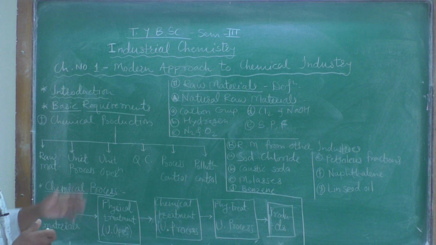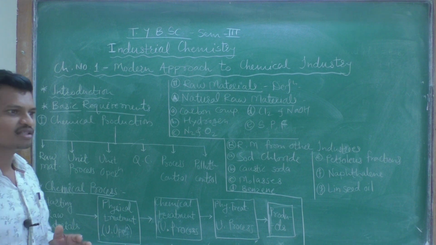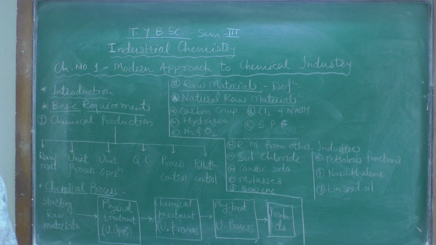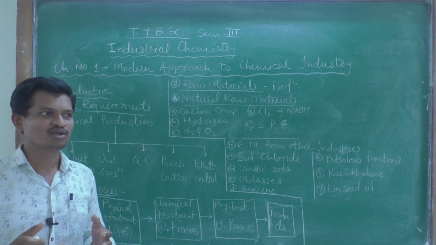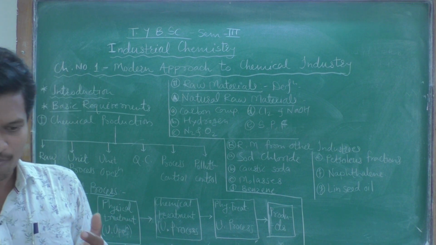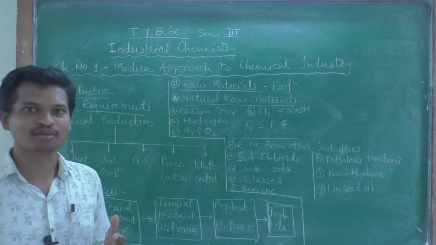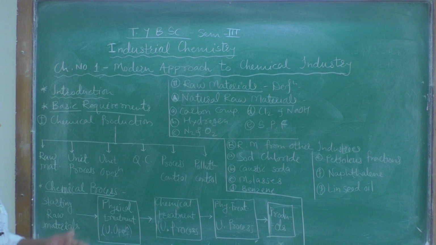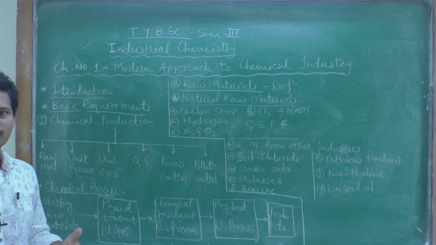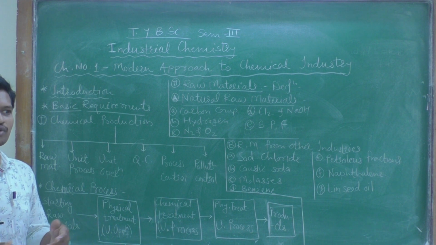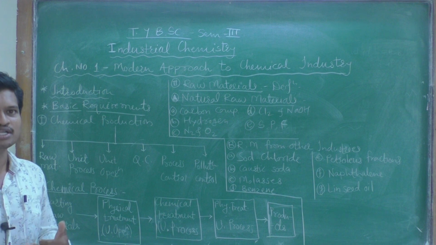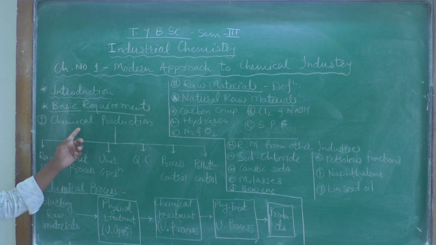Let us see what the basic requirements for the chemical industry are, or we can say the basic needs of the chemical industry, what the basic processes and basic operations are that are done in chemical industries, that we have to learn here. Chemical production is the first thing. We are producing chemical substances. Whatever we are producing under the heading chemical industry is nothing but chemical production.